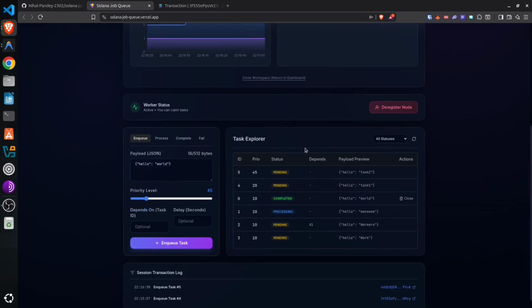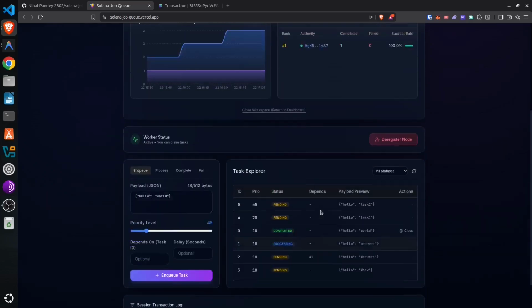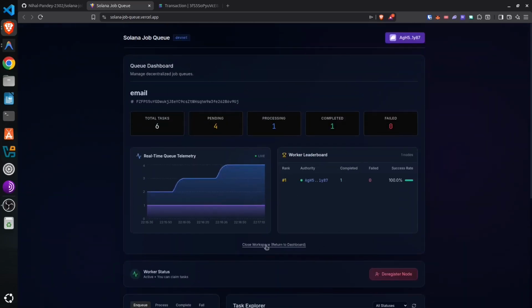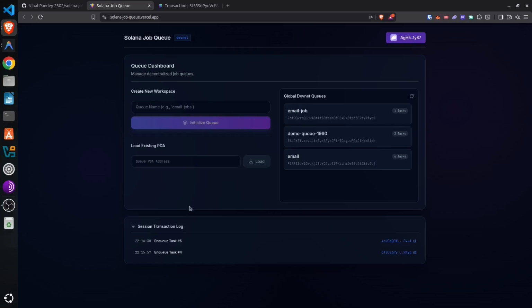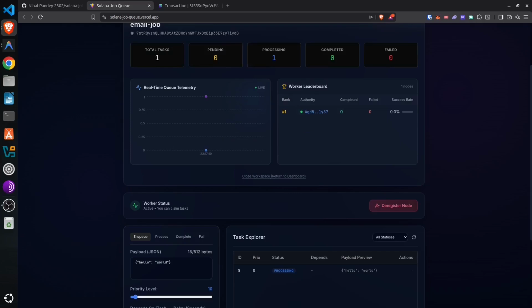Let me show you the worker leaderboard. See the worker, this node has been registered. If I want some other task, I can start right here from the workspace. If I initialize a new queue, I'll create a new worker. I'll just initialize it and it will start working again. Say we just go back here again.